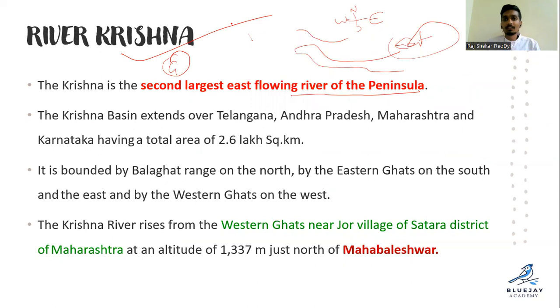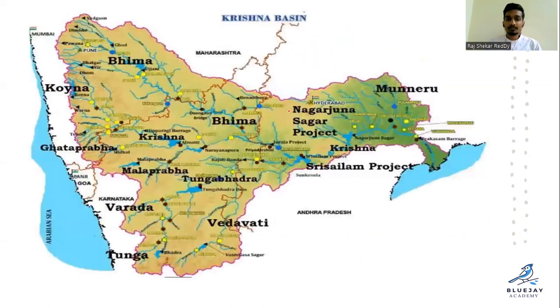Most of the rivers except Tapati and Narmada are east flowing. They are west flowing rivers into the Satpura region or Satpura hills. Clear? Yeah. You can see the Krishna basin extends over Telangana, Andhra Pradesh, Maharashtra, and Karnataka. So Krishna River originated in Maharashtra and then flows into Karnataka, and then you can see here, right?